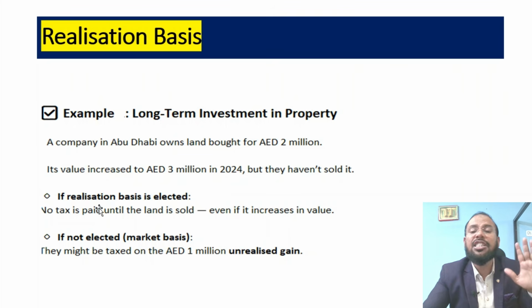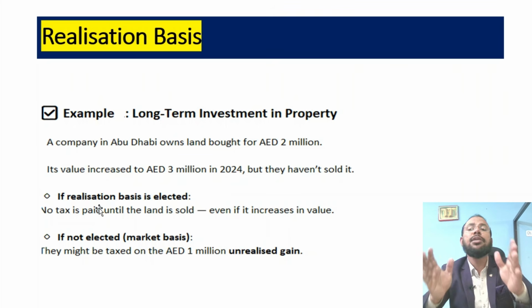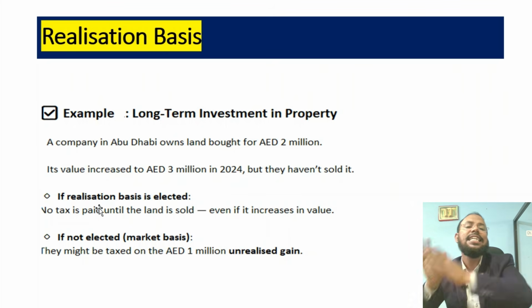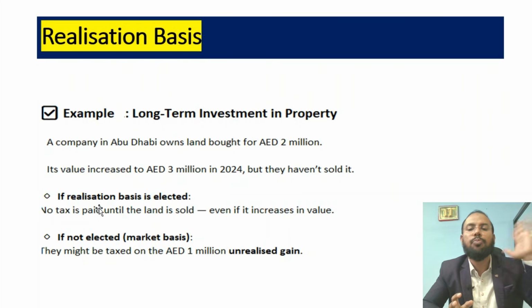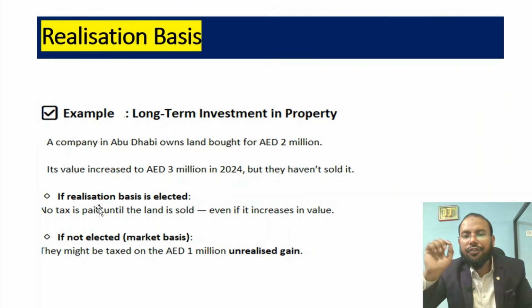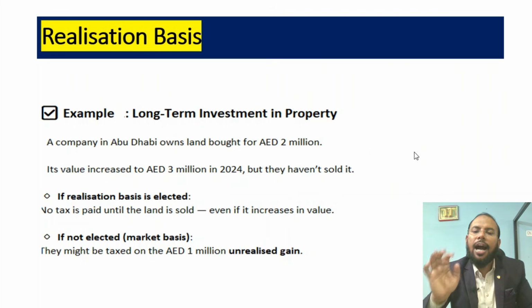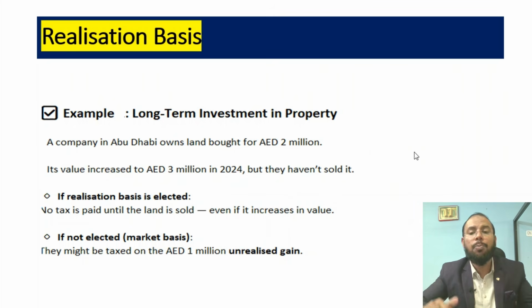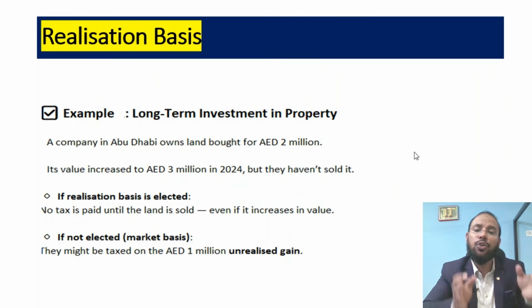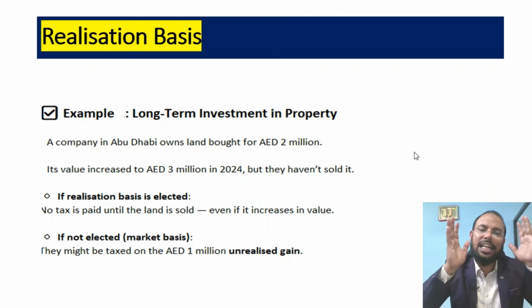Realization basis means the profit is considered when you sell any goods or property. That is the time you consider that profit for the taxation purpose of UAE corporate tax. If realization basis is elected here, no tax is to be paid until the land is sold. If you have not elected, then you have to pay corporate tax on the addition of 1 million, which is an unrealized gain. I think you understand what the realization basis is.